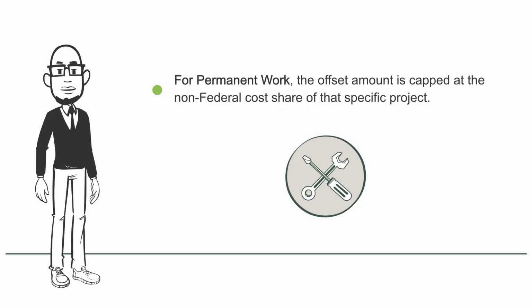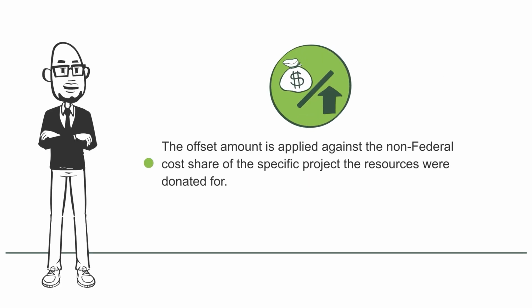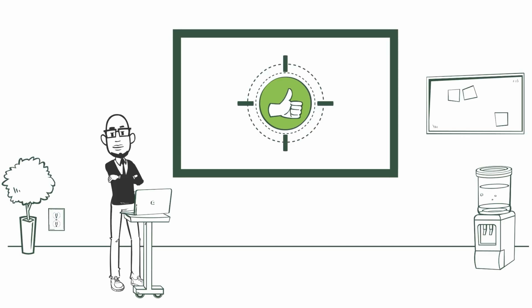For permanent work, the offset amount is capped at the non-federal cost share of that specific project. The offset amount is applied against the non-federal cost share of the specific project the resources were donated for. The type and amount of resources donated must directly correlate to the type and amount approved in the scope of work of the project.